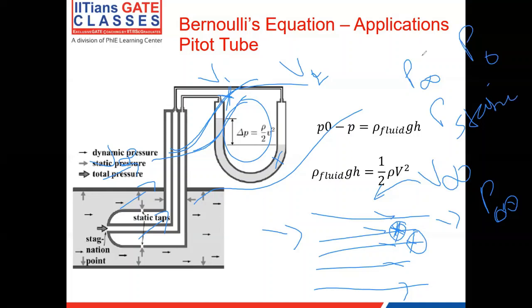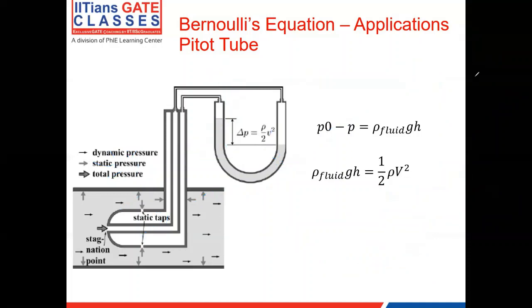And P naught is the stagnation pressure. Stagnation pressure is nothing but, let's say you have a flow moving at a velocity v infinity, and you bring it to rest, to zero velocity, in an isentropic way. The pressure exerted by the fluid particles, or fluid molecules, when it has been brought down to zero velocity is what we call the stagnation pressure.